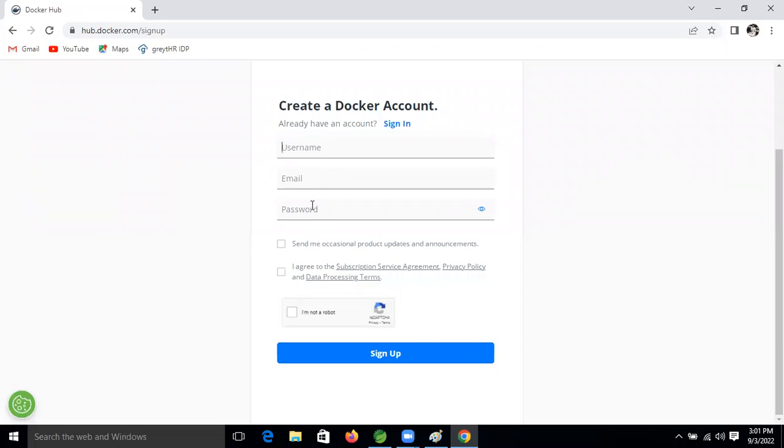Give one email ID and select one password, then select this one and sign up. Then your account will be created. After creating that, go to your Gmail account, whichever email you gave, and you will get one mail on that account. Just click on verify, one verification mail will come, click on that verification.